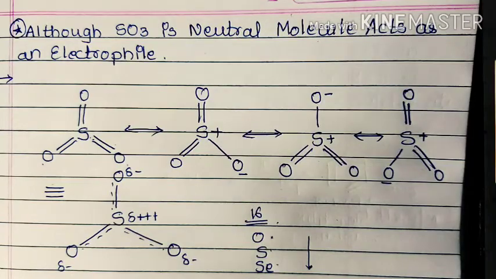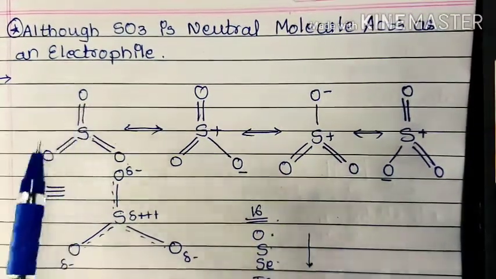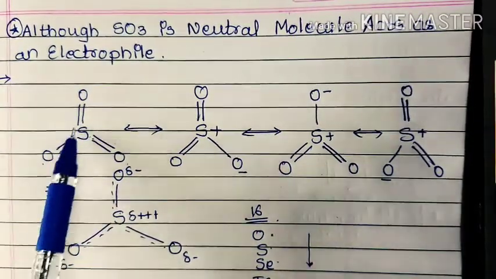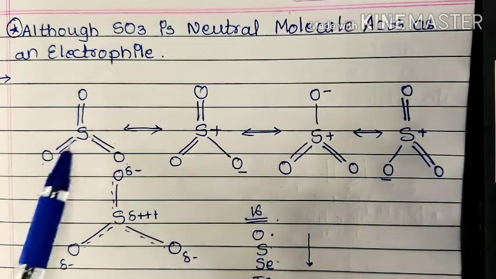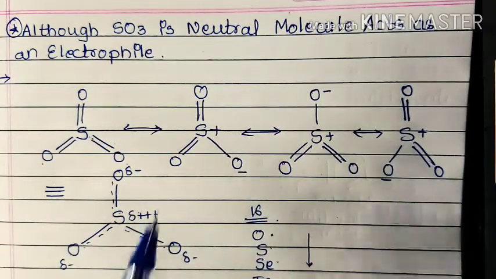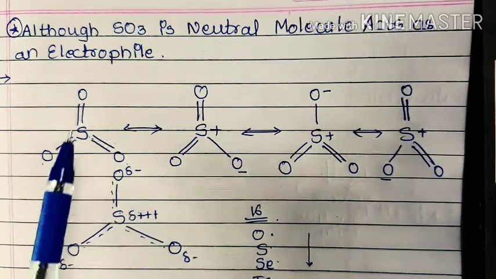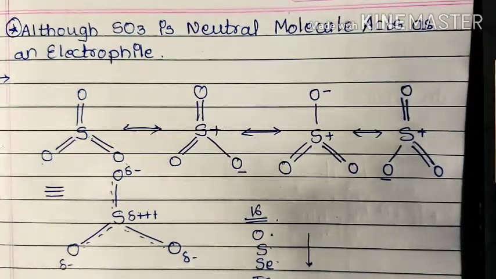So friends, I told you that I will explain how SO3, though a neutral molecule, acts as an electrophile. So let me tell you that. We know that sulfur is attached to 3 oxygen atoms here by forming double bonds, and this is the resonance structure. It is going to help you understand why the sulfur acts as an electrophile.